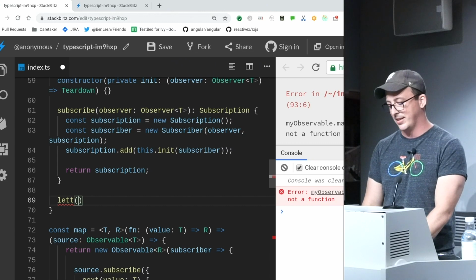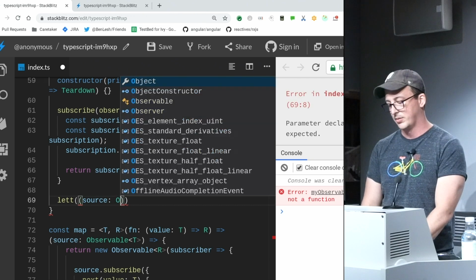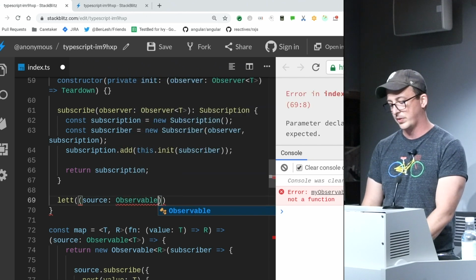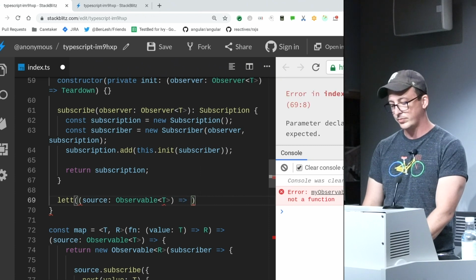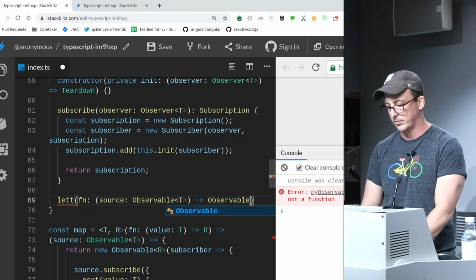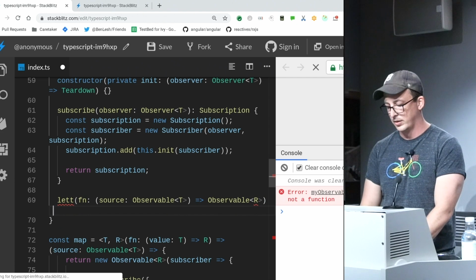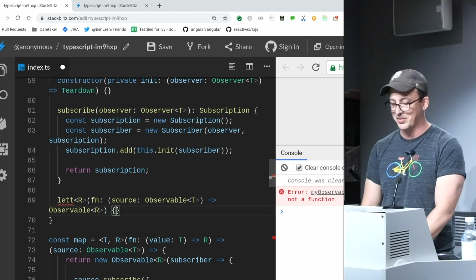And you could provide to this basically any function that had a source observable, source of observable T, so it had to match the same type, and returned some observable of R. TypeScript was a good choice for this. And I do love TypeScript, actually.